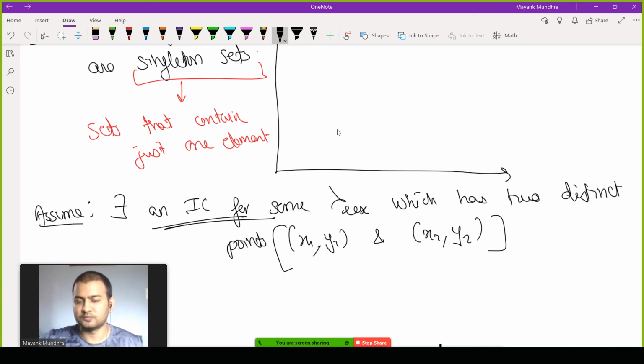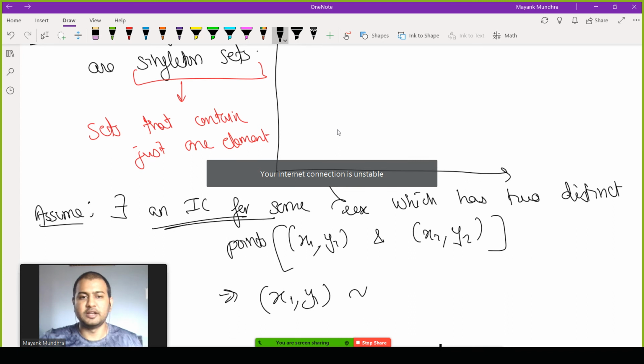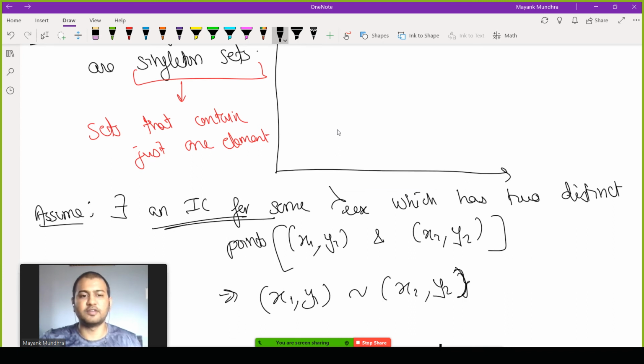If x1 y1 and x2 y2 are lying on the same IC, then they should obey that x1 y1 is indifferent to x2 y2. That's the definition of indifference curve. An indifference curve can only contain points which are indifferent to each other.